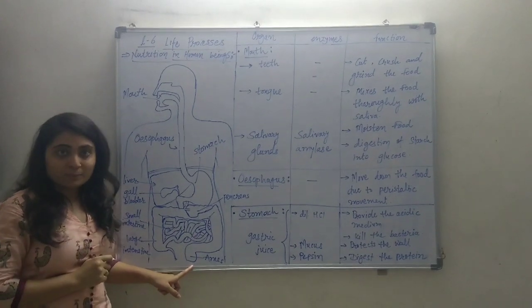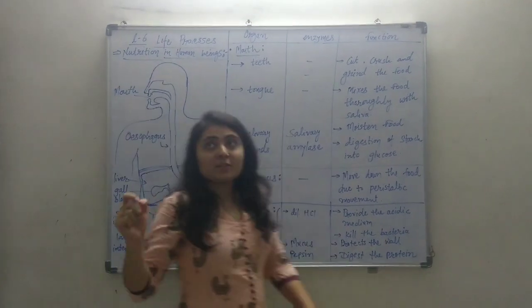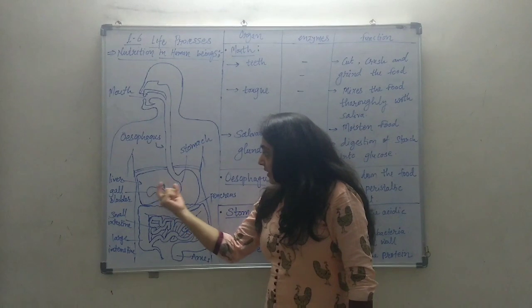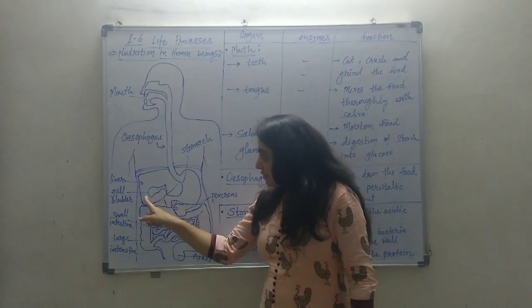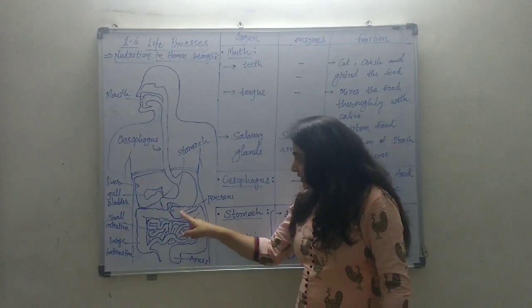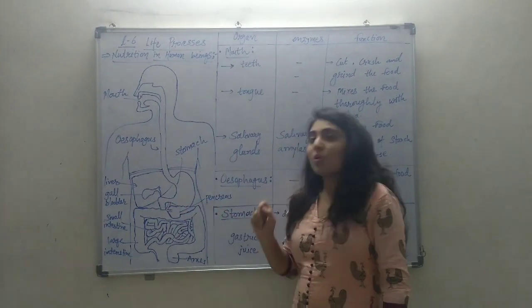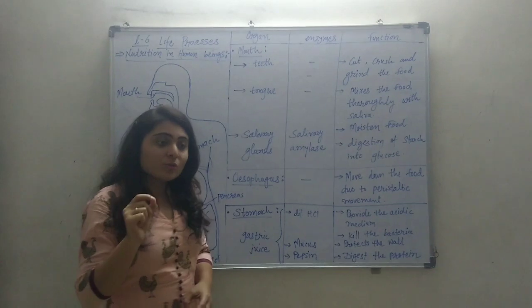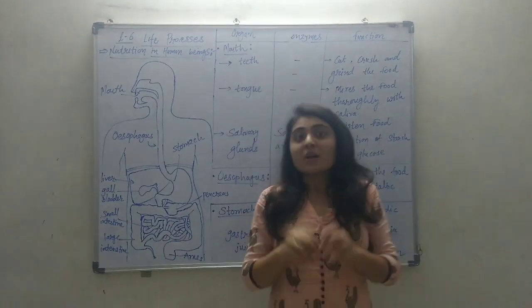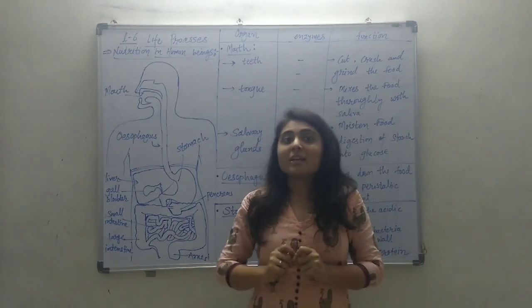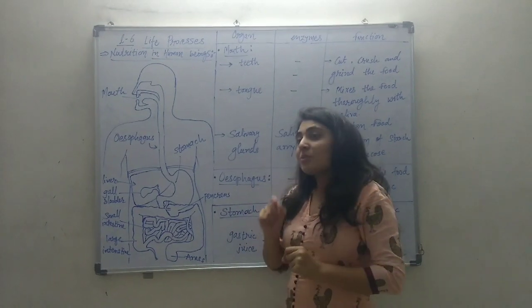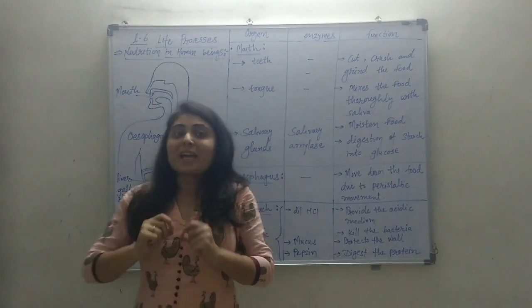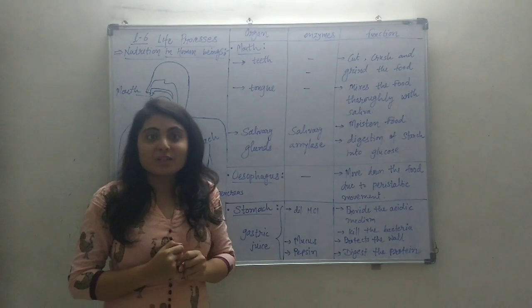These organs, mouth, esophagus, stomach, small intestine, large intestine and anus, are called the digestive organs of the human body. Here you can also see the liver on the left side and here the pancreas. These two organs are also included in the digestive system, but they are not part of the alimentary canal, because food is not actually passing through the liver and pancreas.